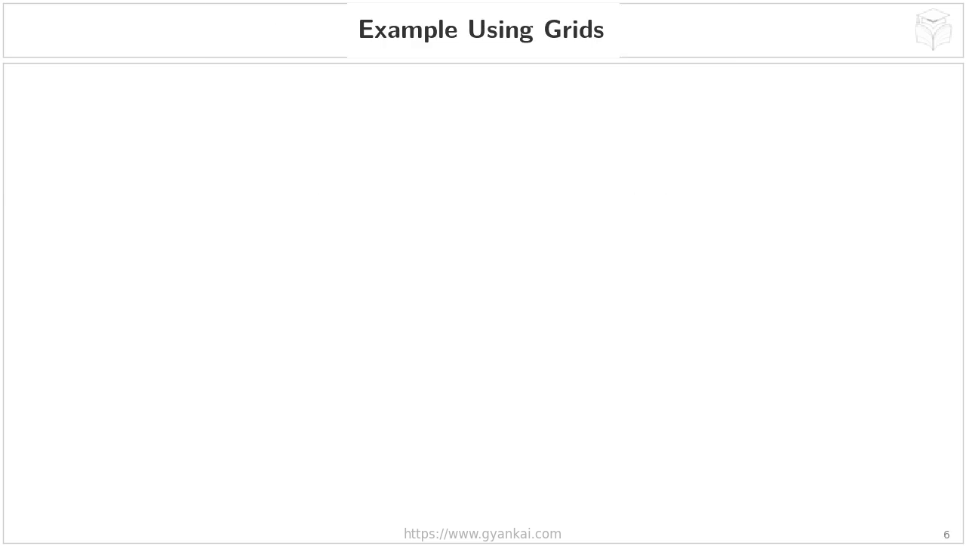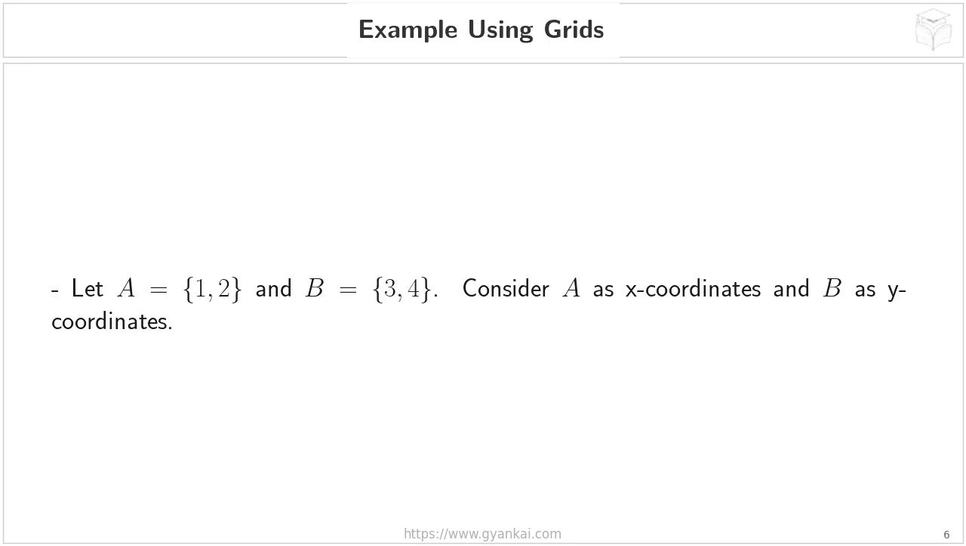Example using grids. Let's move on to visualizing Cartesian products using grids. As we discussed earlier, tables are great for smaller sets, but grids become particularly useful when we start thinking about these ordered pairs as coordinates on a plane. So, on this slide, we have 2 sets defined, A and B. Set A contains the elements 1 and 2, and set B contains the elements 3 and 4. We're going to treat set A as providing our x-coordinates and set B as providing our y-coordinates.